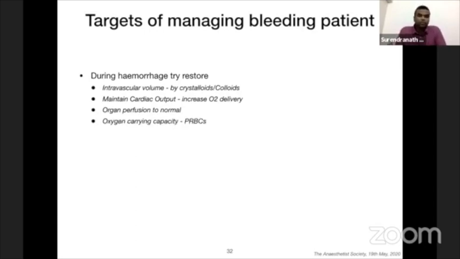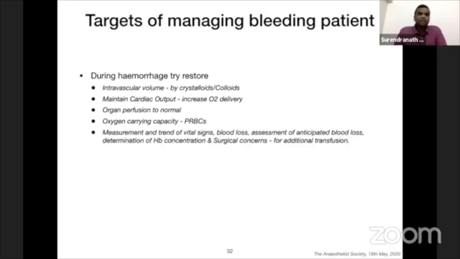But then, remember the graph which I told you, you start coming down on the graph and you have some problem in oxygen delivery. Then you need somebody to carry oxygen now. Then you transfuse with PRBC. So PRBC transfusion can be delayed much with use of crystalloids and colloids.